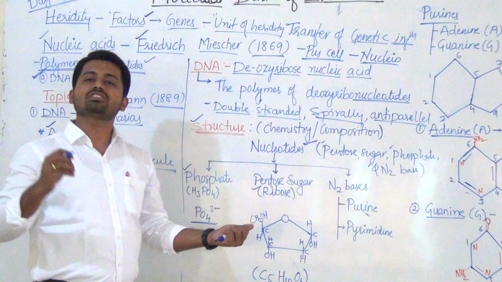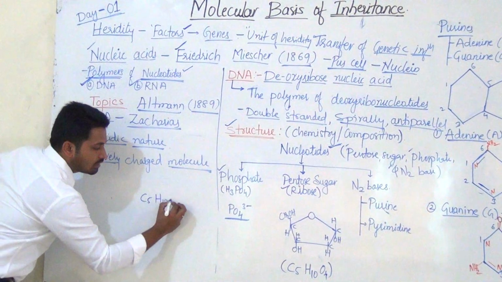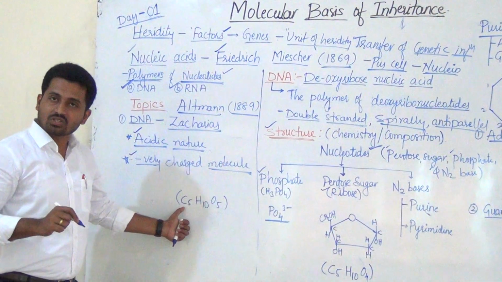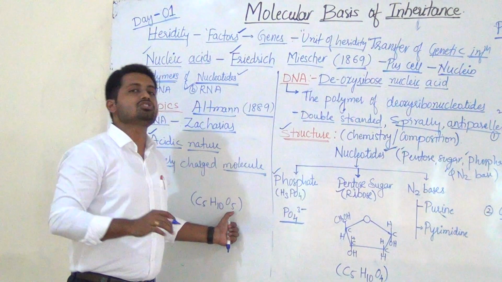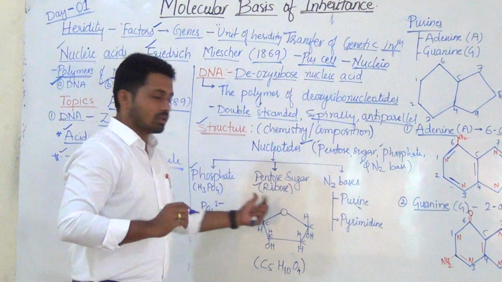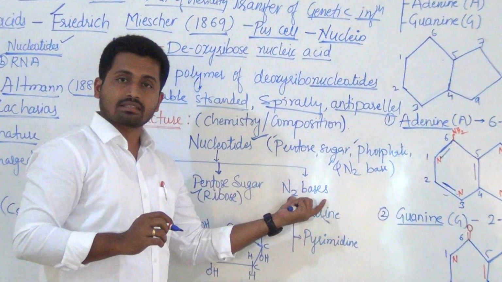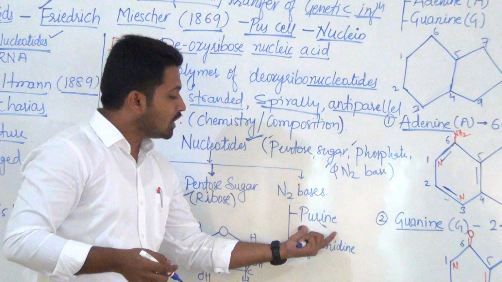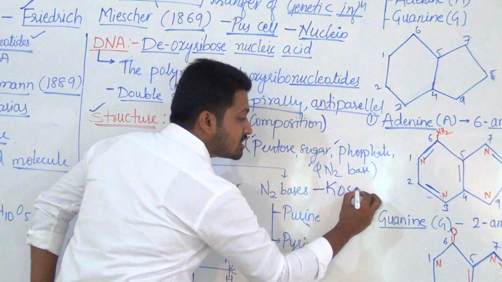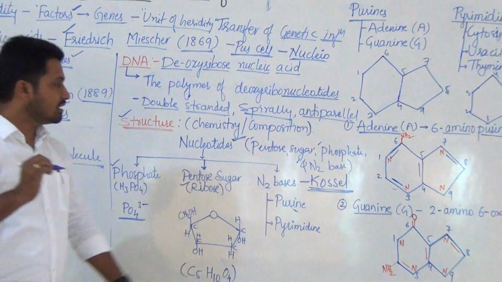Now the chemical formula for this ribose sugar is C5H10O5. That is 5 carbons, 10 hydrogens and 5 oxygens. Which is represented here again simply as pentose sugar. After that, nitrogen bases. What are those? Purine and pyrimidine. These were first discovered by the scientist Kossel.